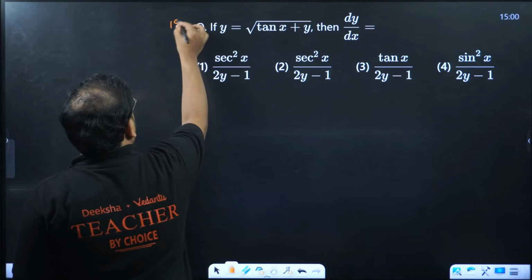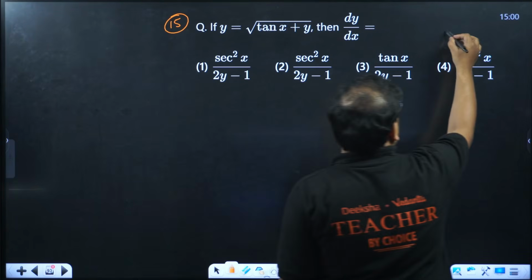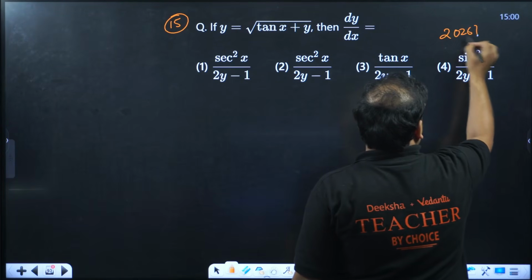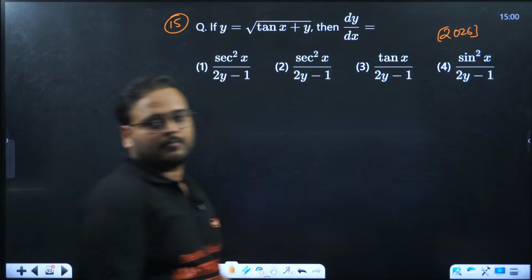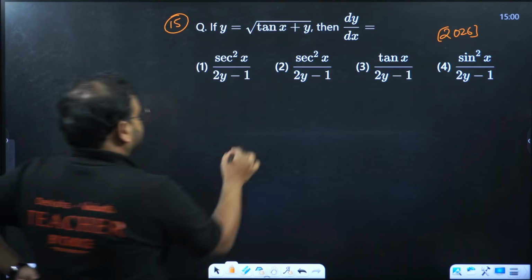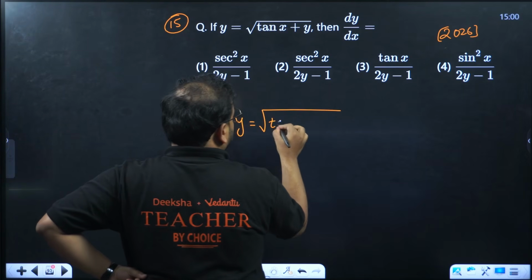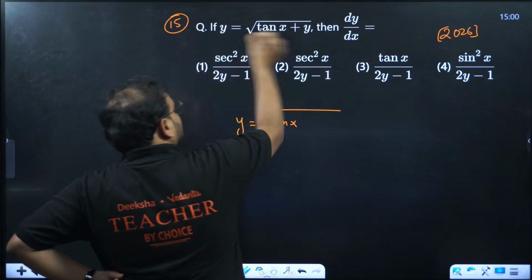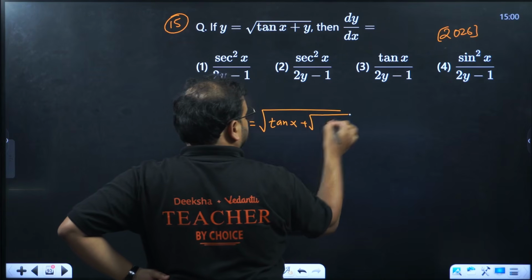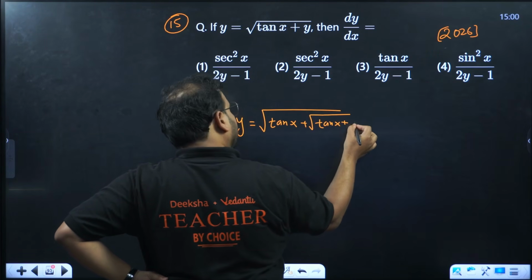Question number 15. This is also the PYQ from this year. Y equal to root of tan x plus y. Remember this form. Y equal to root of tan x plus, again we'll have y.